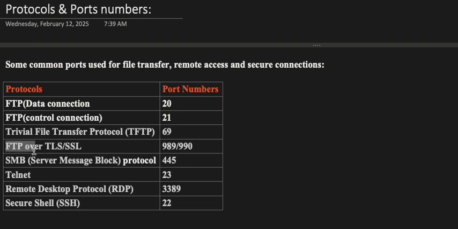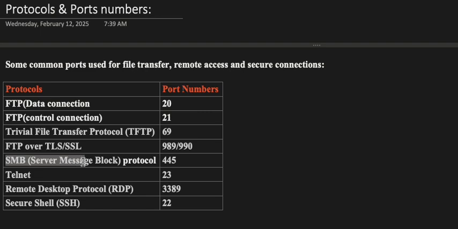SFTP, FTP over TLS, SSL over ports 989, 990. These ports are used for secure file transfers over FTP using encryption and adding an extra layer of protection. SFTP over 989 and 990.